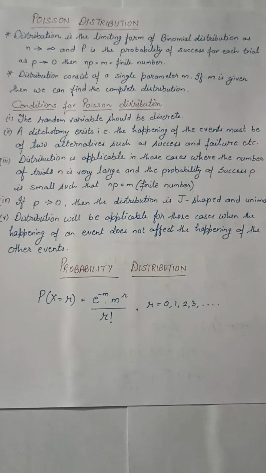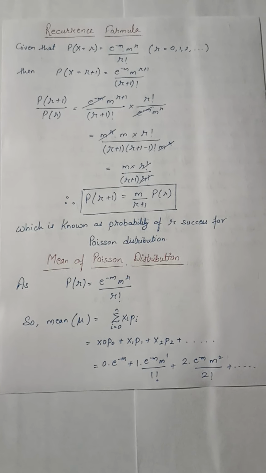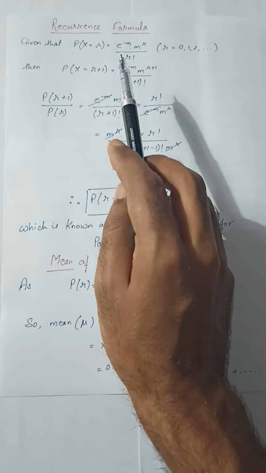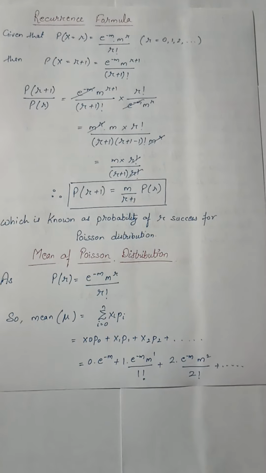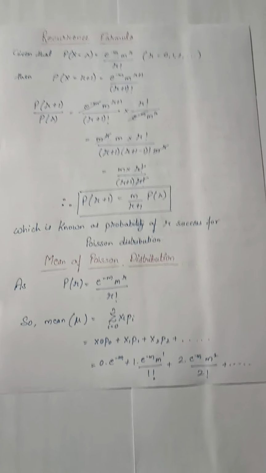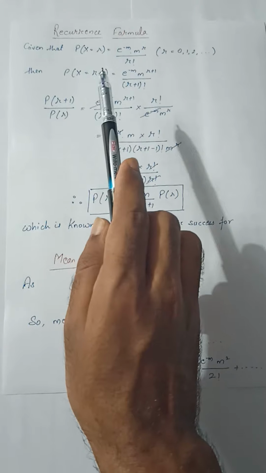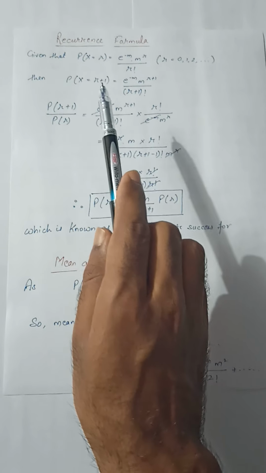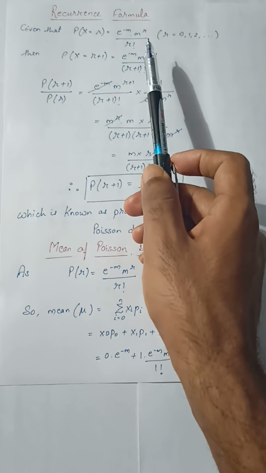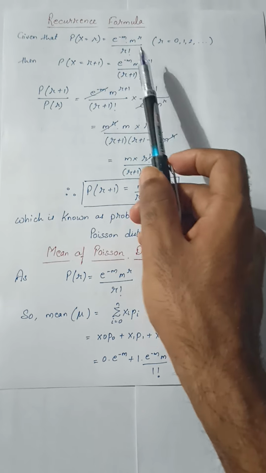Now after this, let us derive the recurrence formula for this probability distribution given by Poisson. We will use the formula of Poisson's distribution, P of x equals r is equal to e raised to power minus m into m raised to power r upon r factorial, where r was 0, 1, 2, 3 and so on. If this is the probability of x equals r, then to find the probability of x equals r plus 1, we replace r by r plus 1, similarly in the denominator also.